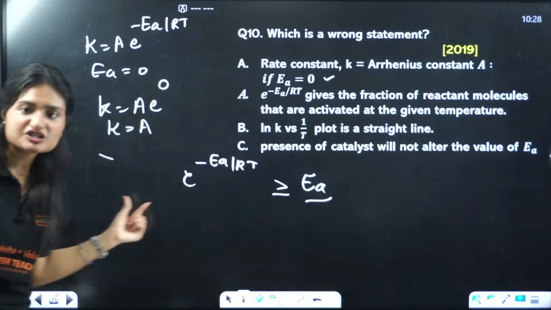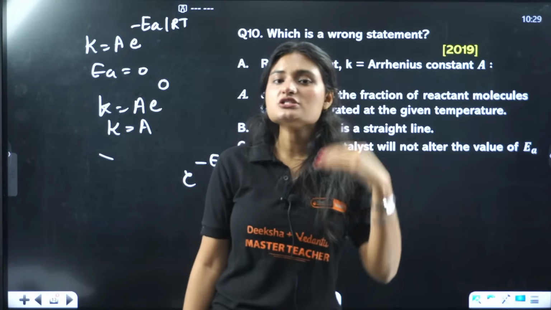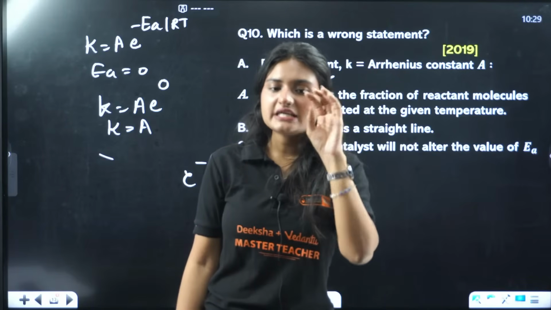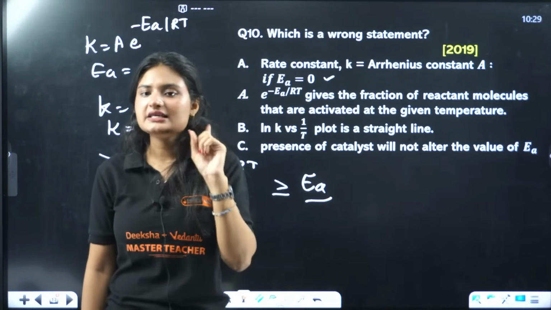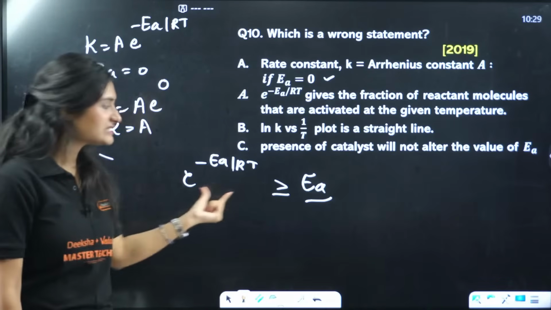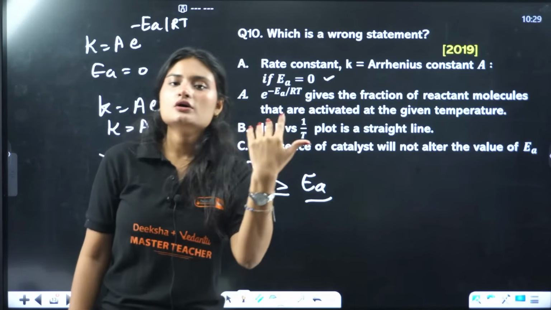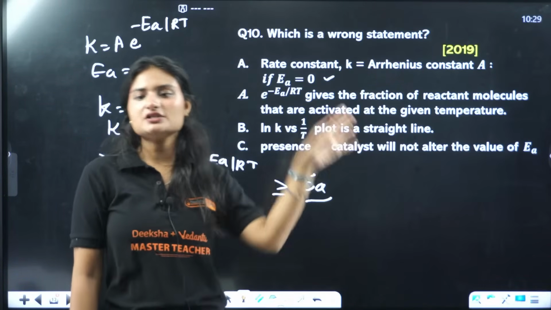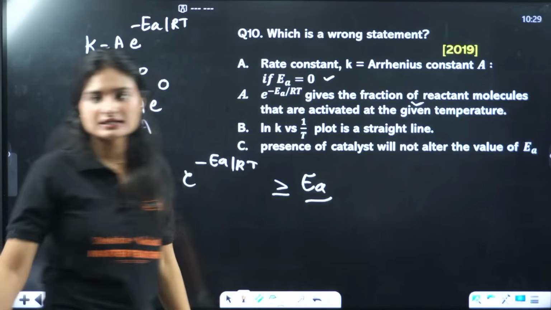Let's say if I have 100 molecules, and 50 of them have energy equal to or greater than the activation energy at a given temperature, that fraction is represented by this. Those 50 molecules will undergo reaction, converting from reactant to product. So that is also a correct statement.